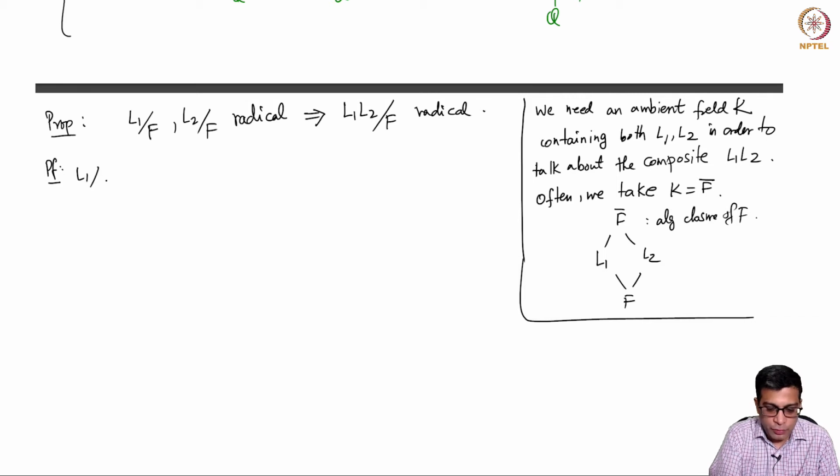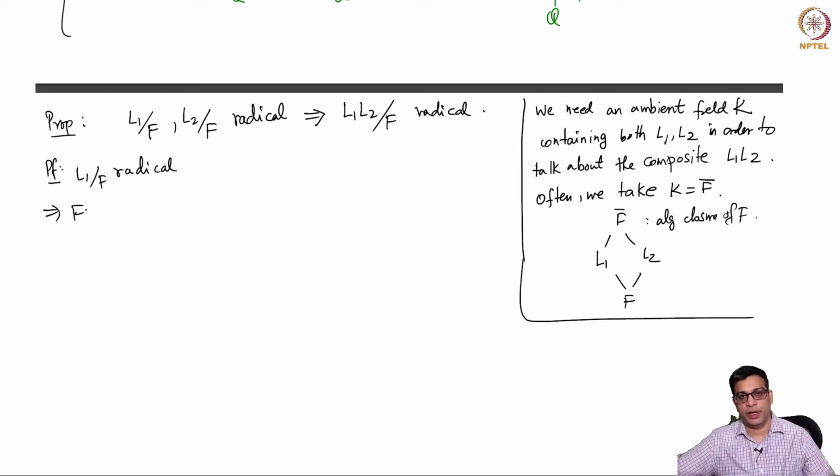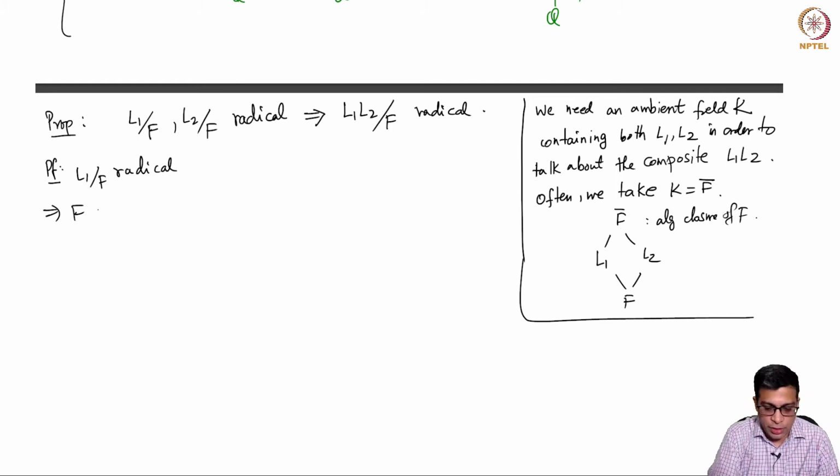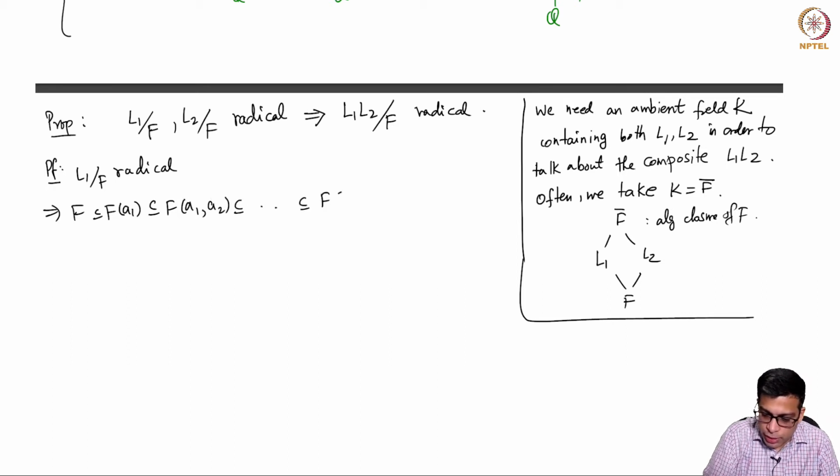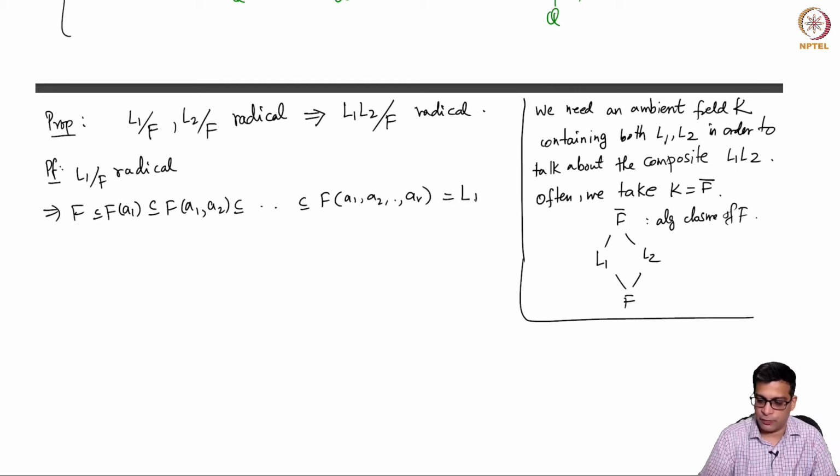Now we know that L1 over F is radical means there is a tower of simple radical extensions where the last field in the tower is L1. I'm going to write it like this: F contained in F(A1), contained in F(A1, A2), and all the way up to F(A1, A2, ..., AR). This is L1. Now what is the property? This is simple radical.